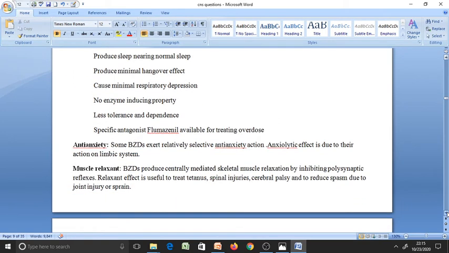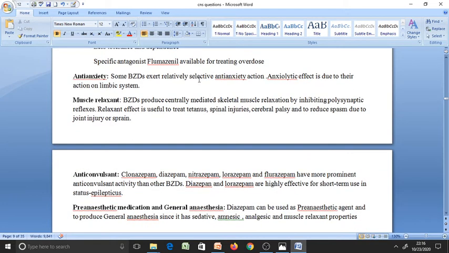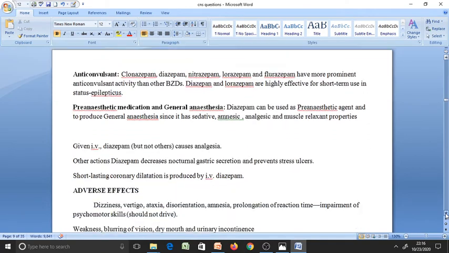Then the advantages over barbiturates are that it does not depress respiration, has no enzyme inducing property and so on. Additionally, we also have an antagonist, flumazenil, for treating overdose. It has anti-anxiety property, muscle relaxant, anticonvulsant, pre-anesthetic medication, and general anesthesia.